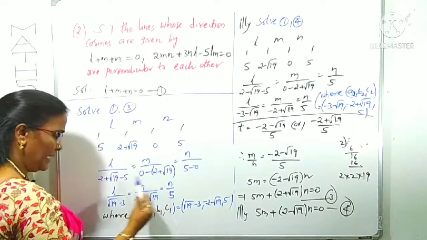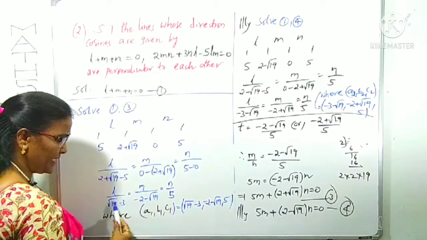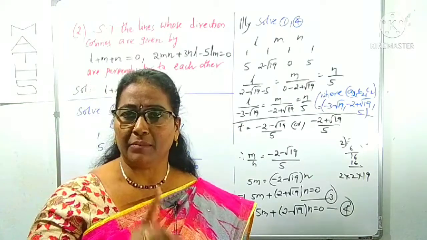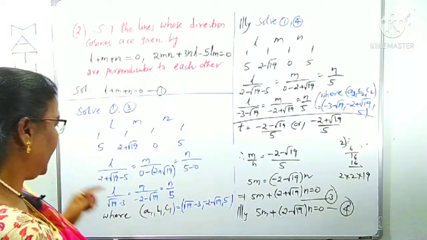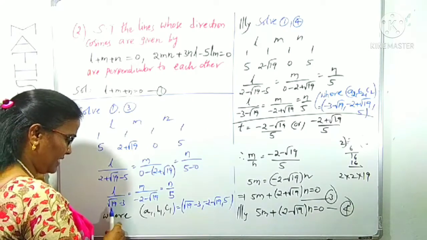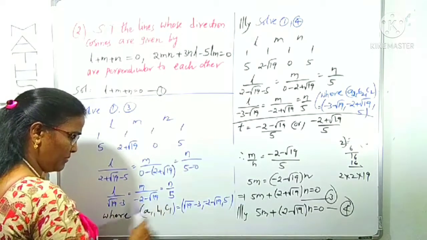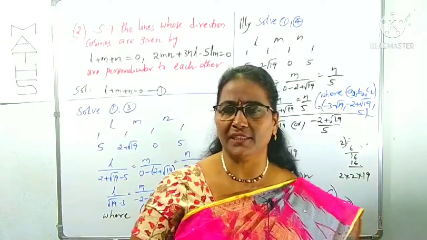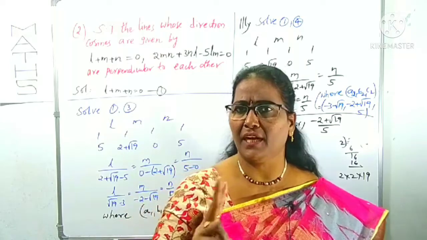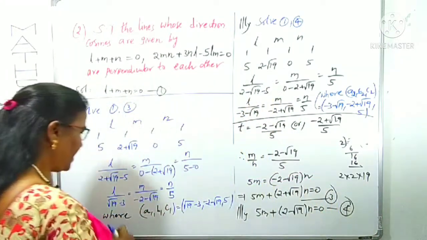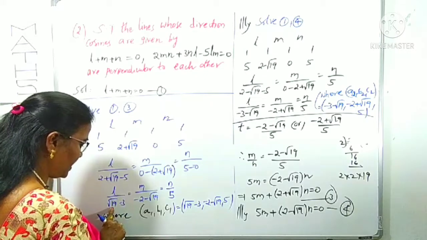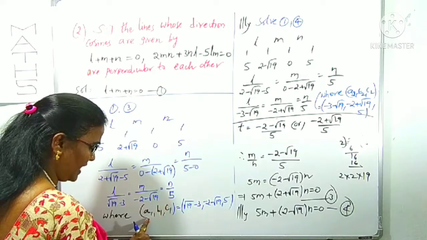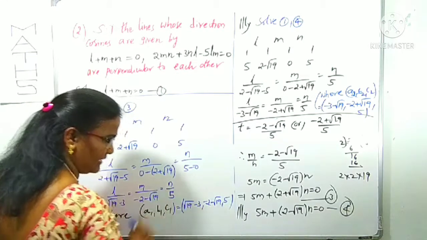You know, the LMN denominators are called ratios, direction ratios. In the numerator LMN are there, but we have to take the denominators as direction ratios. I said to you, direction ratios are denoted by A, B, C. Here there are two lines, thus we can take the denominators root 19 minus 3, minus 2 minus root 19, 5 as A1, B1, C1.